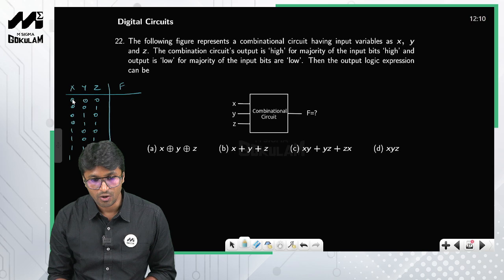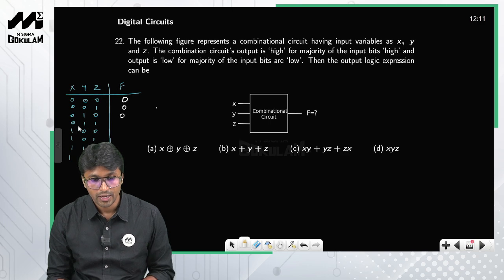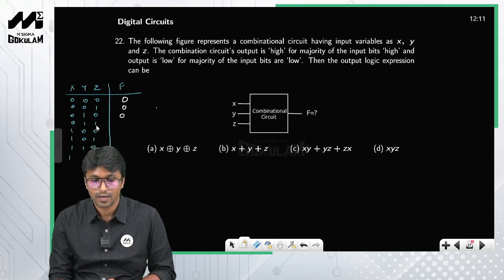Here all the inputs are low, so the output will also be low. Majority inputs are low, so the output will be low. Here also majority inputs are low, so the output will be low. Here the majority inputs are high, so the output will be high. Here the majority inputs are low, so this is 0.